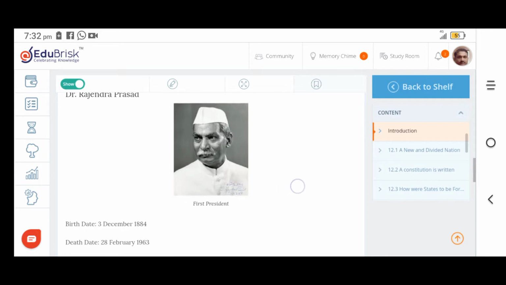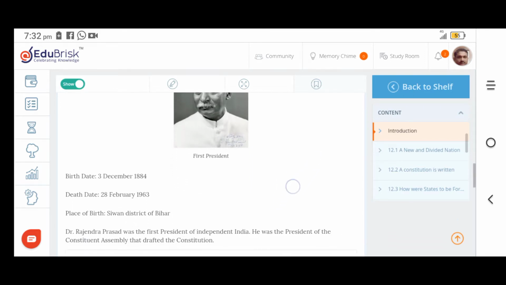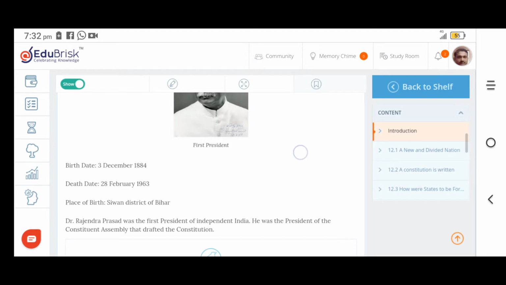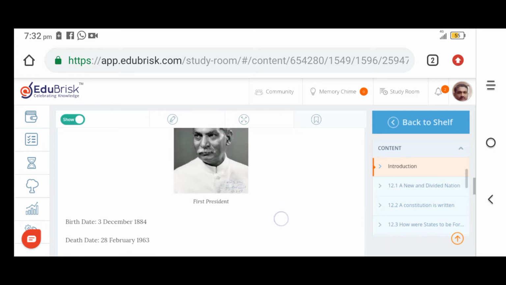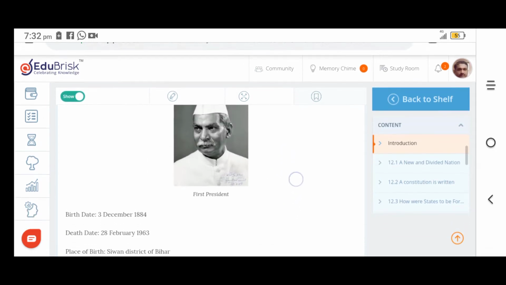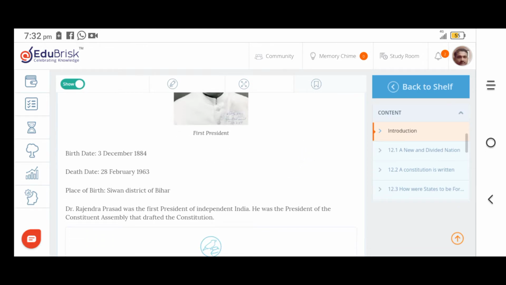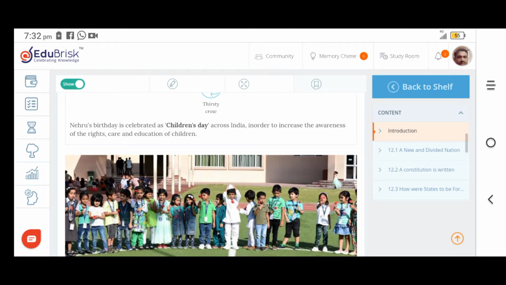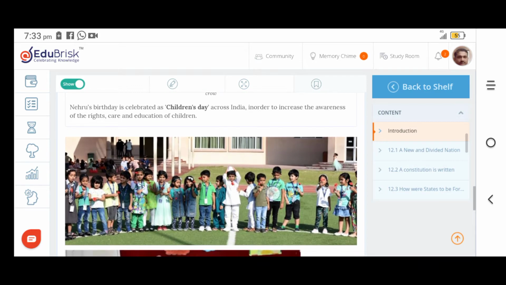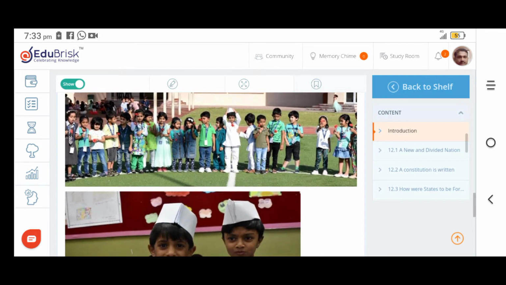You know that when India got freedom, at that time Dr. Rajendra Prasad was the first President of independent India. Who was the first Prime Minister of India? That is Pandit Jawaharlal Nehru. Who was the first President of independent India? Dr. Rajendra Prasad. Never forget it. He was the President of the Constituent Assembly that drafted the Constitution. You know very well that Children's Day is celebrated on the birthday of Pandit Jawaharlal Nehru. In order to increase the awareness of rights, care and education of children, we celebrate Children's Day.